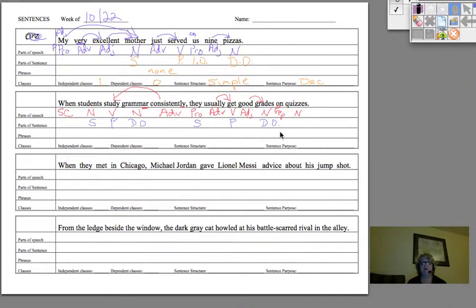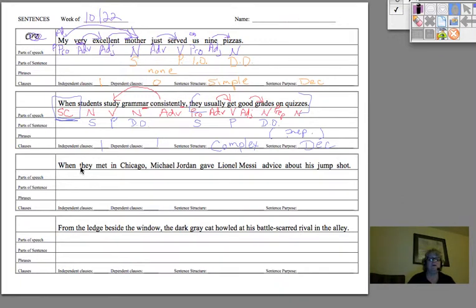Now, we're looking for phrases. The only one we know is prep. There's a prep. Whenever there's a prep, there'll be a phrase. Prep phrase. How many clauses? We have 1 and 2, but the question is one of them dependent? This is the clue. If you have a subordinating conjunction beginning a clause like this, it's going to make it a dependent clause. That's dependent. This one, they usually get good grades on quizzes, is independent. When you have one of each, the sentence is complex. And the purpose is still declarative.